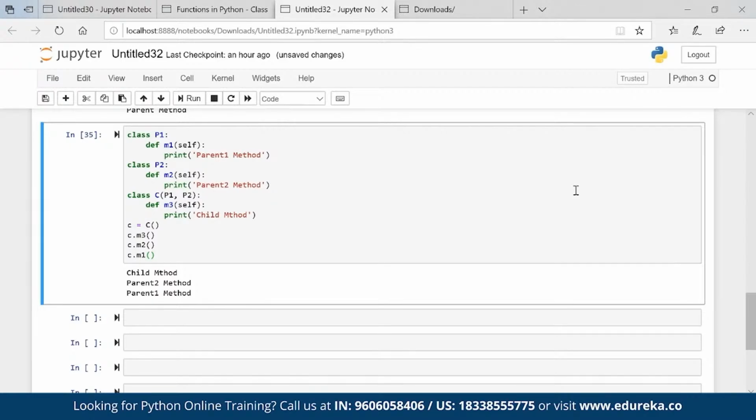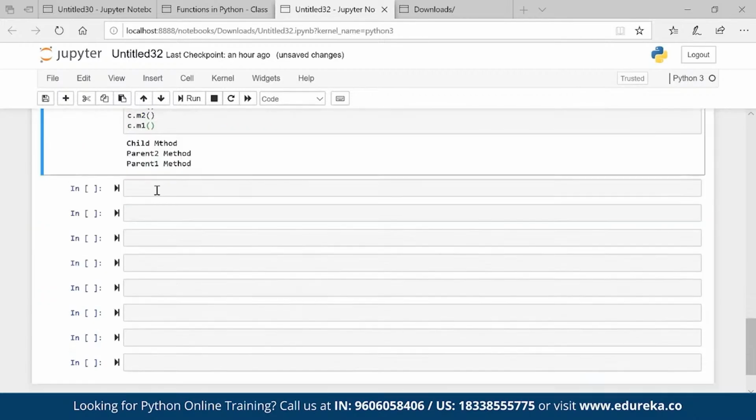Okay. So these are the different types of inheritances which we have. Now, based on this knowledge, we'll try to create one logic. As of now, we got to know the syntax. Maybe we can create a small example so that we'll get an idea of how it actually works. Let's say how Python resolves the diamond problem. So basically, there is a concept of MRO. That is what Python uses to resolve the diamond problem. Let me create a small simple example so that it will be easy. Let me go ahead and create one.